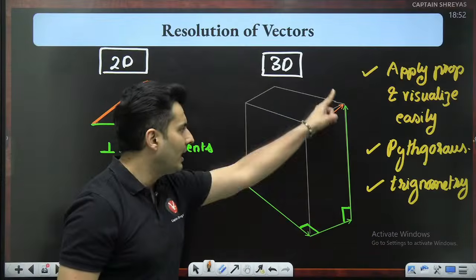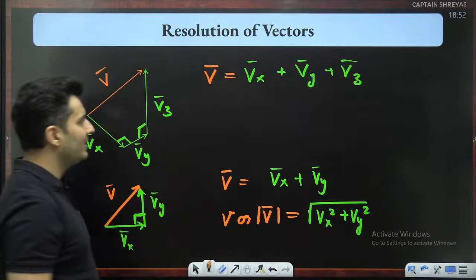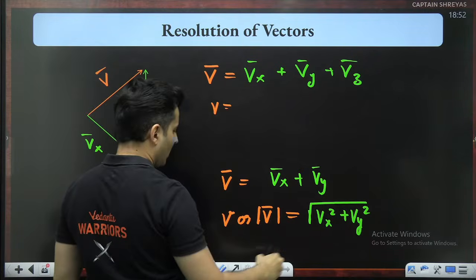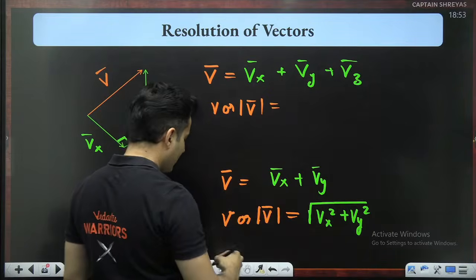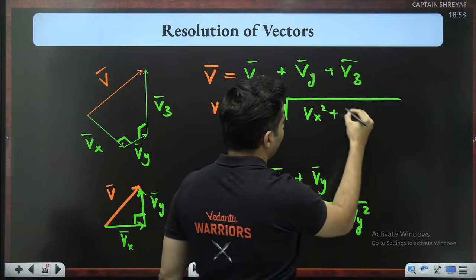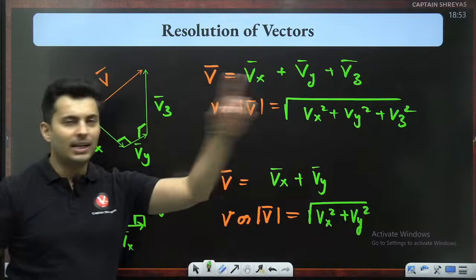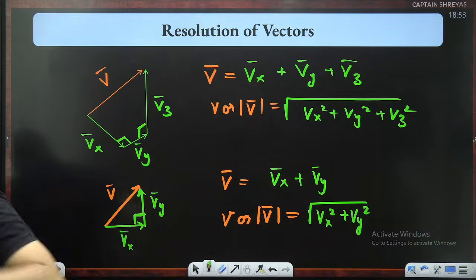And the length, breadth, and height are basically the x, y, and z components. So hence, the modulus of the vector is simply the root of x square plus y square plus z square. Length, breadth, and height. As simple as that.